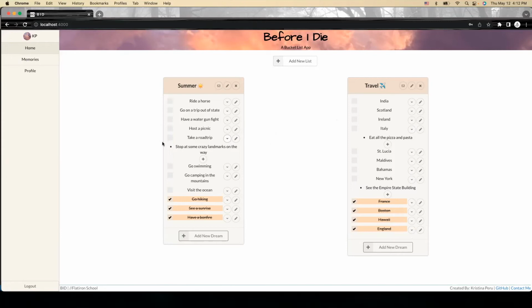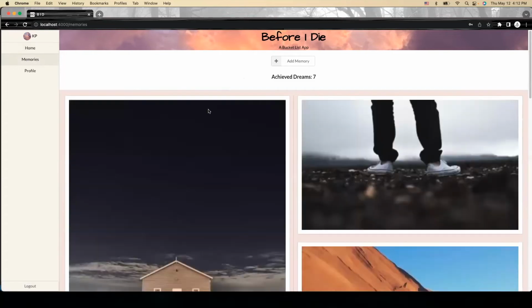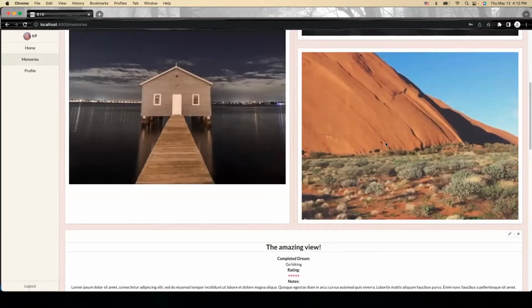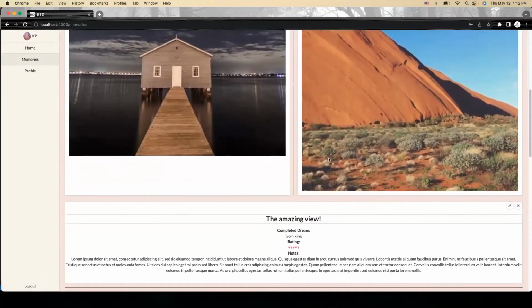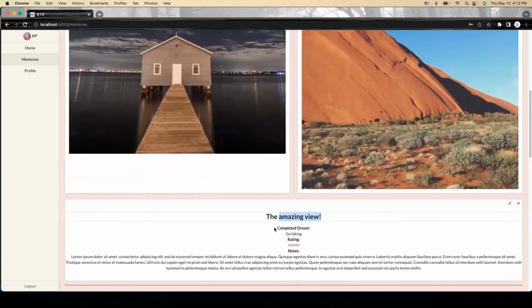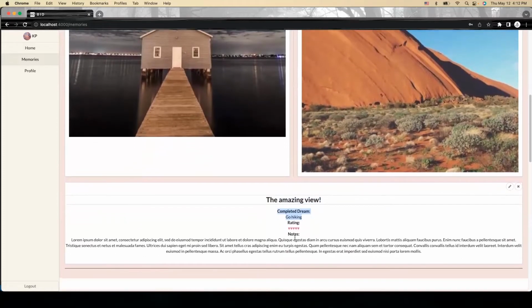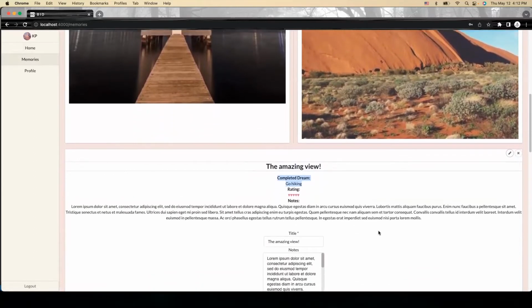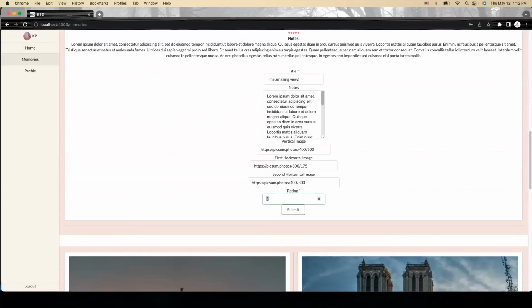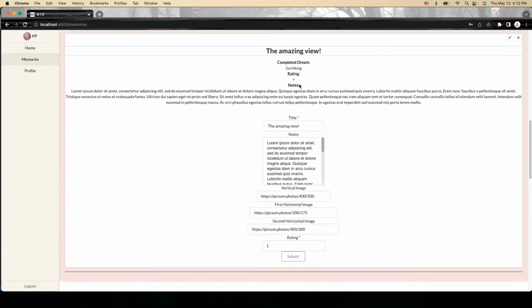And then once something is completed, you can create a memory from it. So here on top, it'll tell you how many dreams you have achieved that you can create memories for. You can add 3 pictures to it and a title to the memory. It'll tell you which dream it's associated with. You can give it a rating and some kind of notes. You can edit the memories as well, change it to, I don't know, 1 star. And it changes it. Well, I guess 1 heart instead of 1 star.